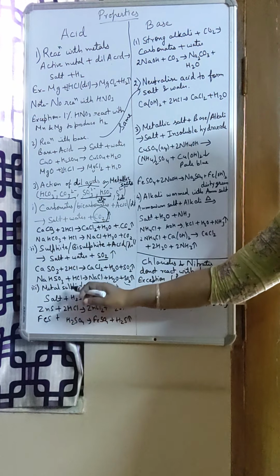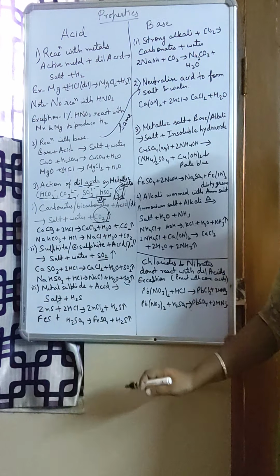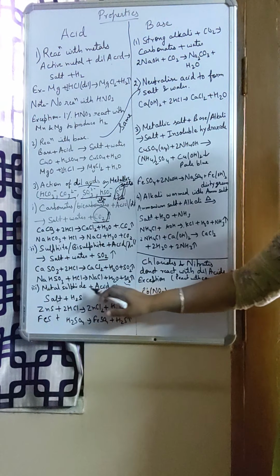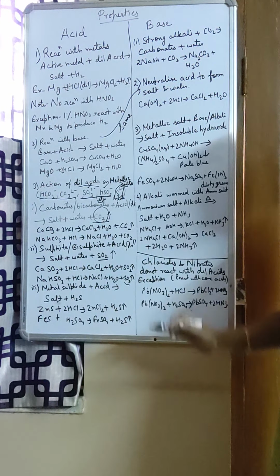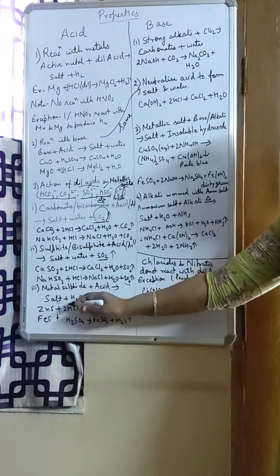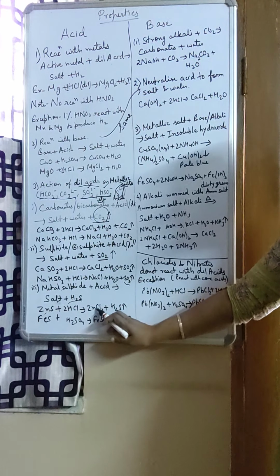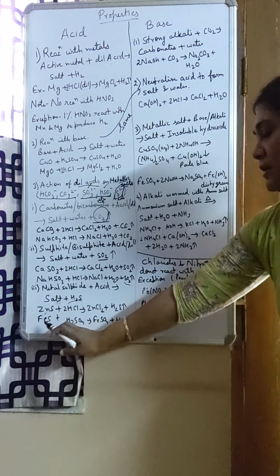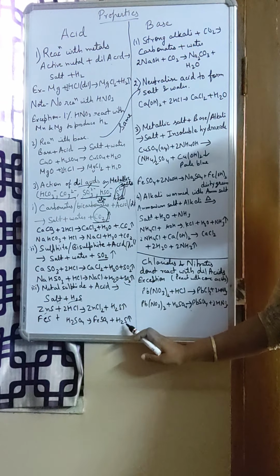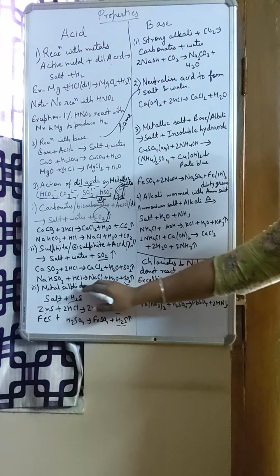Now the next one, sulfide, only S. If acid reacts with a metallic sulfide, again dilute acid, it will give salt plus H2S gas. We know H2S gas has a rotten egg smell. From its smell you can find out that it is H2S. Again two examples: zinc sulfide reacting with HCl gives the respective salt, zinc chloride, plus H2S. Iron sulfide reacting with H2SO4 gives iron sulfate plus H2S. So both times it's H2S gas when the sulfide reacts with dilute acid.